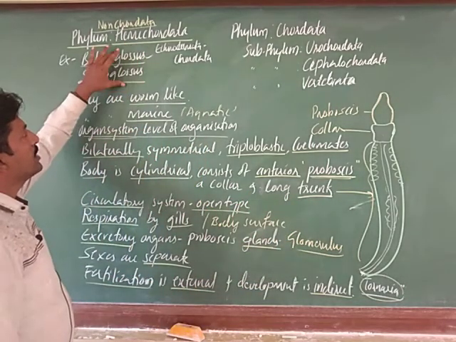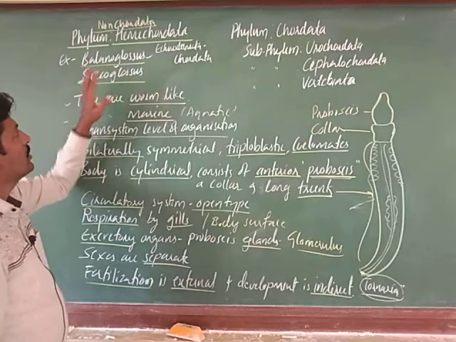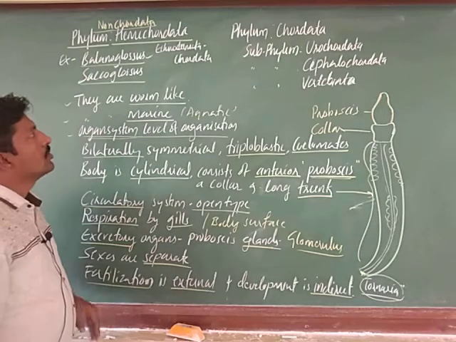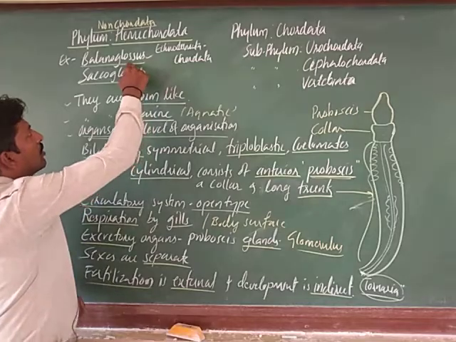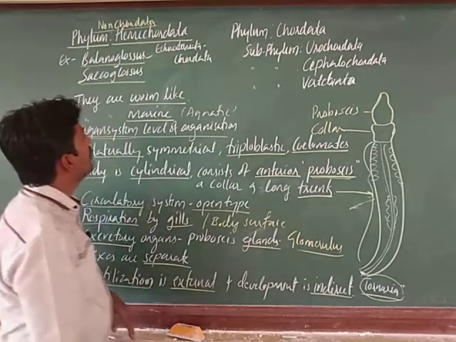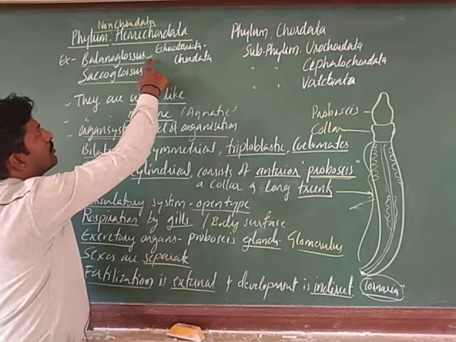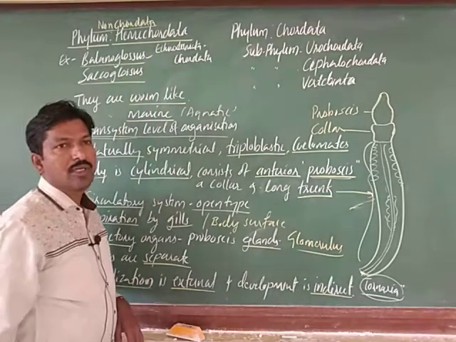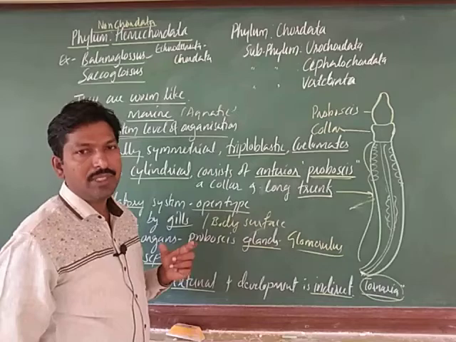You remember these two examples, one is Balanoglossus and another one is Saccoglossus. Balanoglossus may be asked for 1 mark. The 1 mark question: which is the link between the non-chordates and chordates, which is the example that links them?